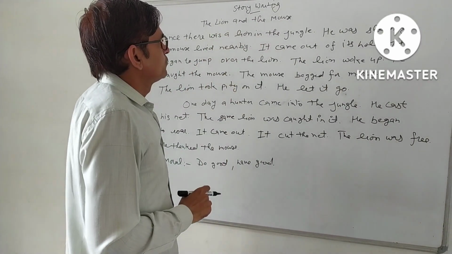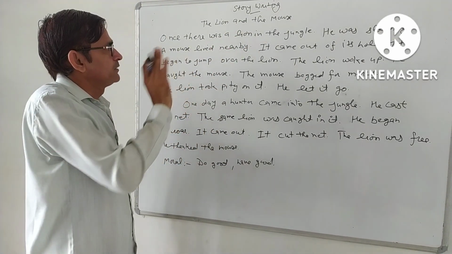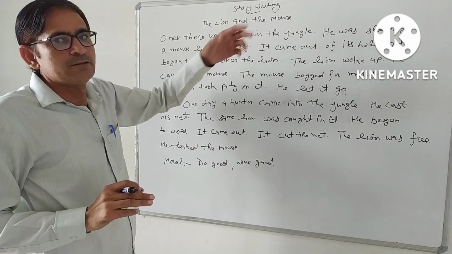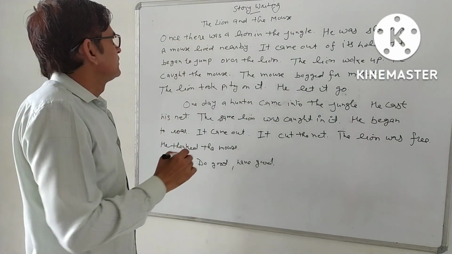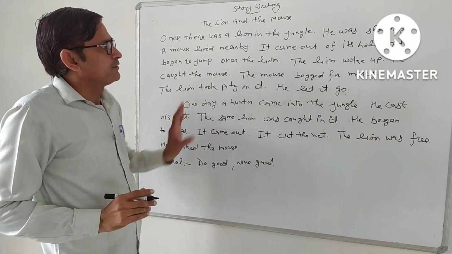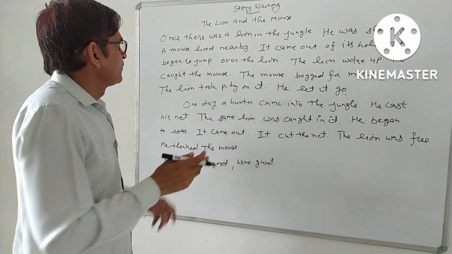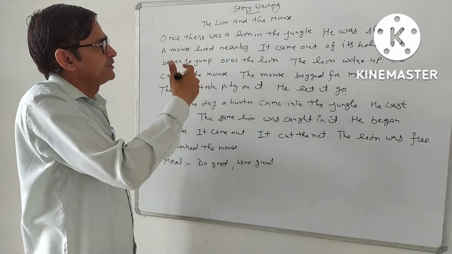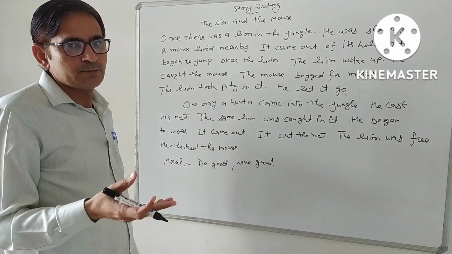The Lion and the Mouse. We have a story about two animals, one small and one big, one dangerous and one not as dangerous. Our first sentence is: Once there was a lion in the jungle. First of all, we have to find out only three things: what is the subject, what is the object, and what is the verb, helping verb, main verb.